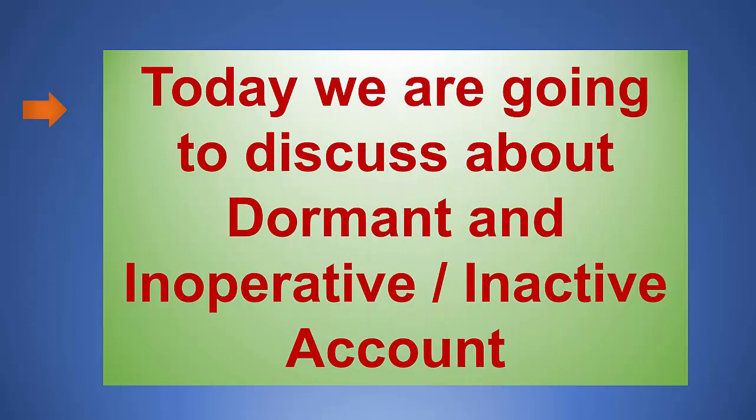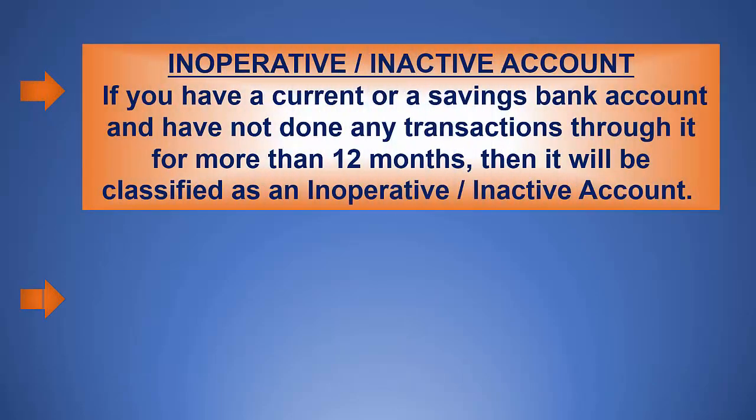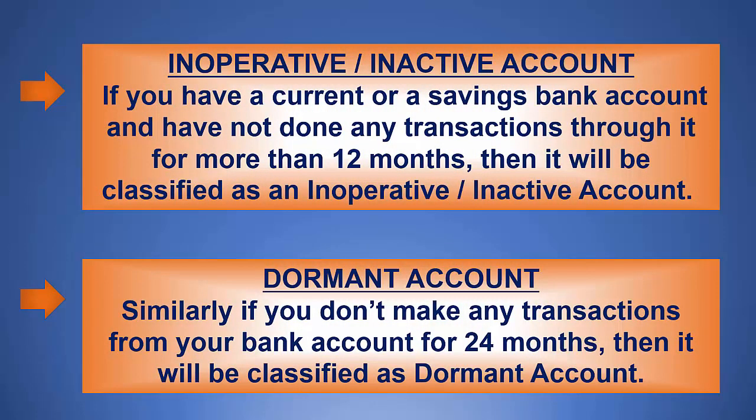Today we are going to discuss dormant and inoperative or inactive accounts. Inoperative or inactive account: if you have a current or a savings bank account and have not done any transactions through it for more than 12 months, then it will be classified as an inoperative or inactive account. Dormant account: similarly, if you do not make any transactions from your bank account for 24 months, then it will be classified as a dormant account.